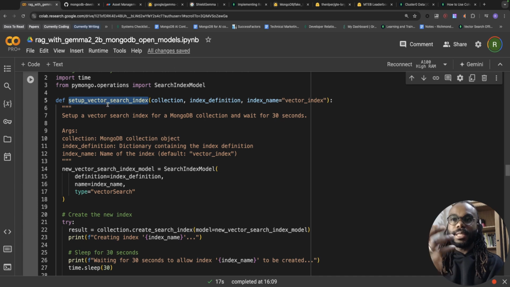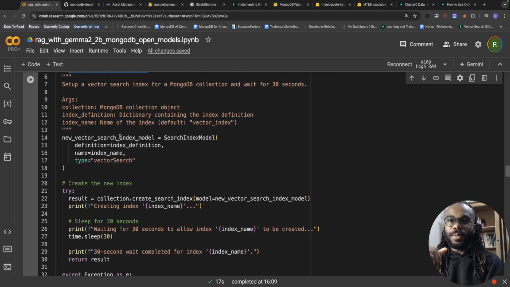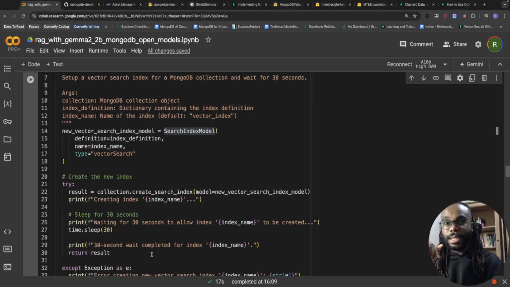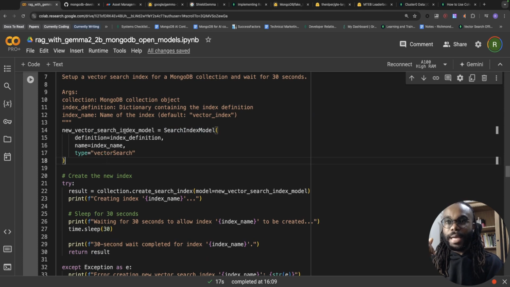So here I'm creating a function called setup vector search index. Again, I'm very good with names. We're just going to use, again, a PyMongo class called SearchIndexModel. This essentially allows us to create an instance of an index. The index is going to take in the index definition, the index name, and the type, vector search.